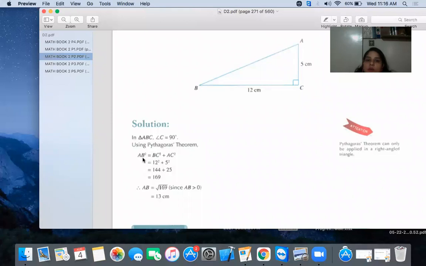Square comes from the formula, okay? AB square is equal to BC square, base square. What is the base? Base is BC. So BC square plus opposite side square. The opposite side is AC. So AC square. This is a general formula which we use throughout the chapter: hypotenuse square is equal to base square plus opposite side square, okay.